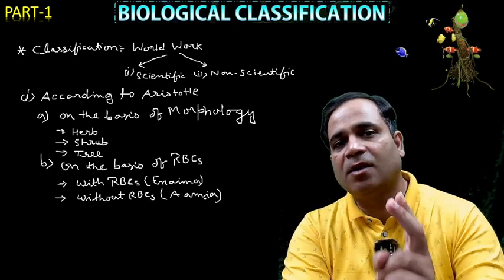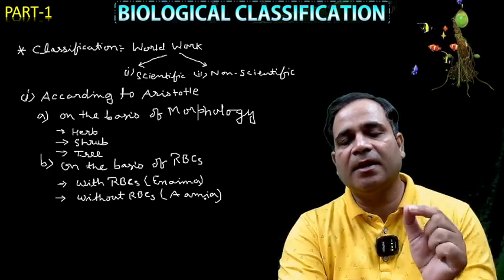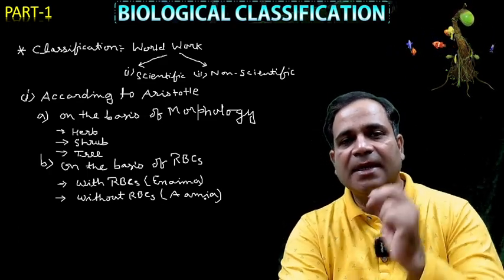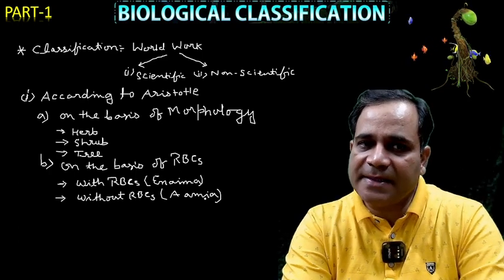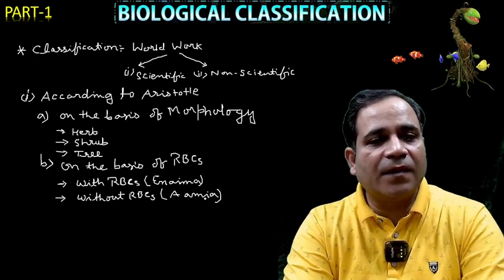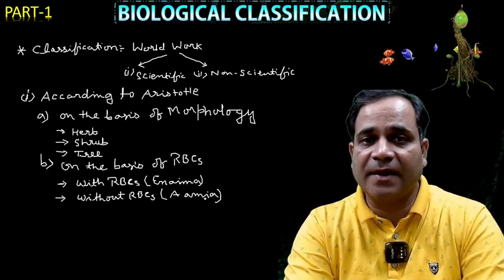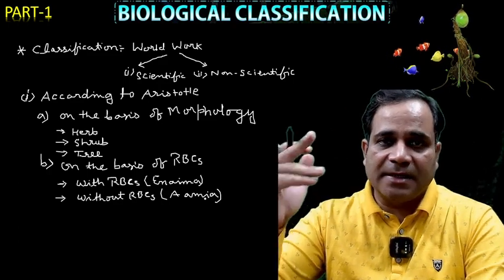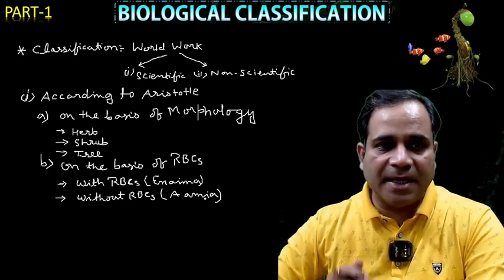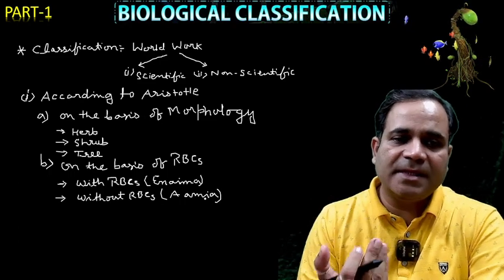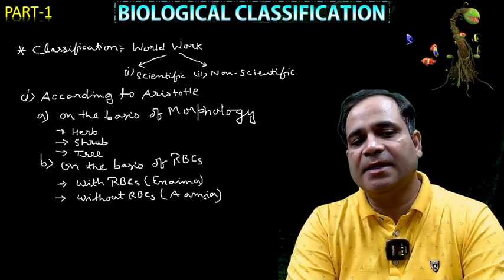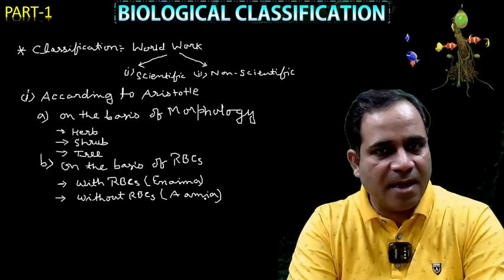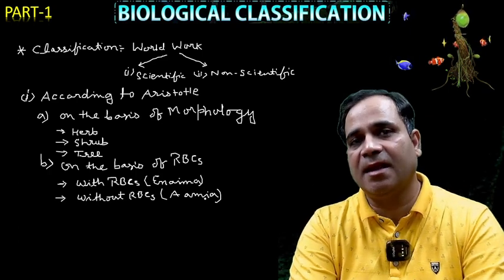He classified the organisms in two ways. Number one, on the basis of morphology, and second, on the basis of RBC. On the basis of morphology, he classified the organisms into three: herbs, shrubs, and trees. On the basis of RBC, they classified them as with RBCs, that is Enaima, and without RBC, Anaima.